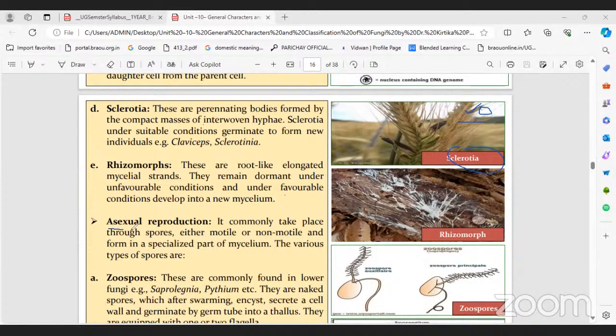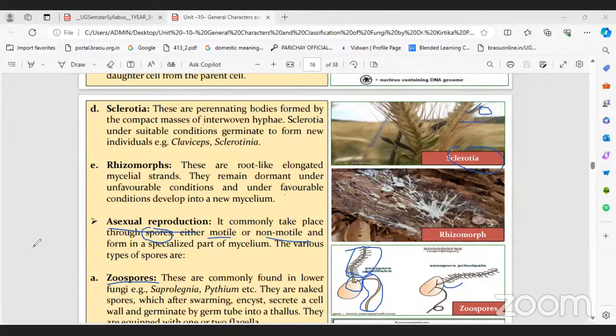Asexual reproduction is by means of spores, which may be motile or non-motile, or conidia, which are also a type of spore. Zoospores are formed inside the zoosporangium. Zoospores have flagella, which may be lateral or apical, biflagellate, whiplash or tinsel type, or both.